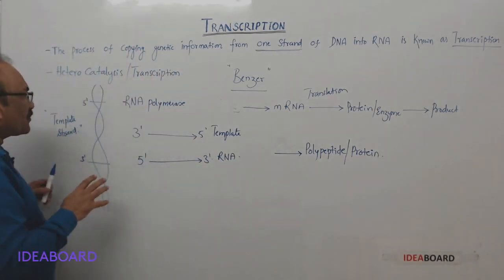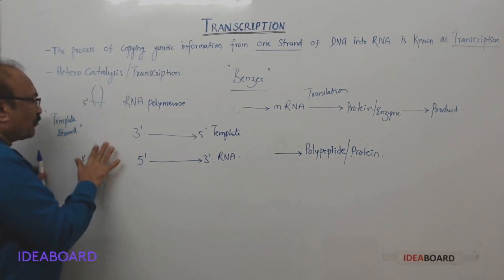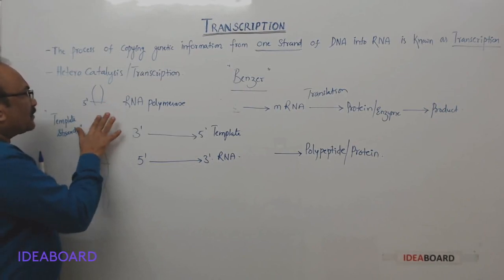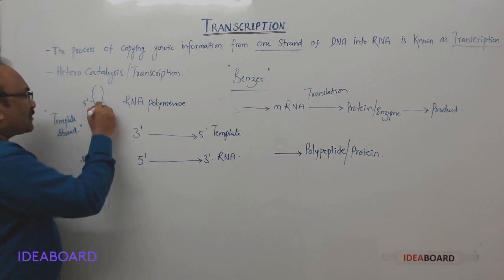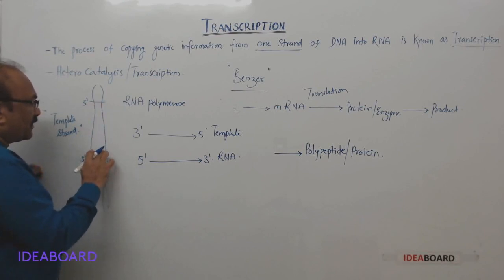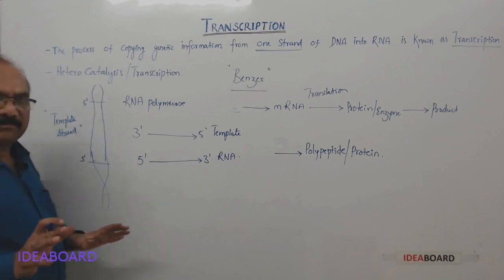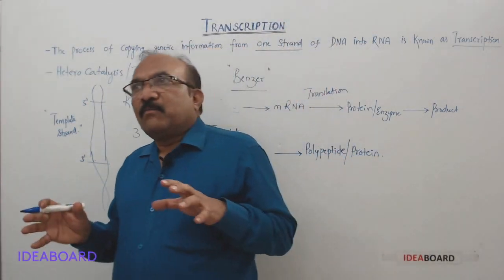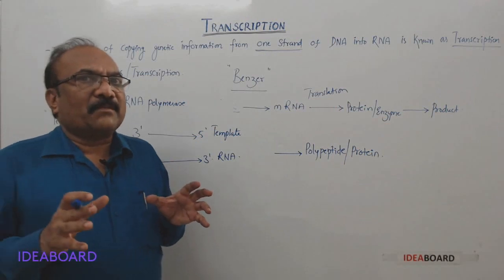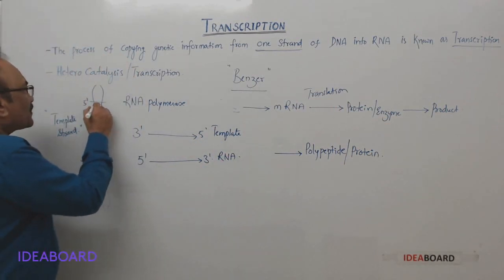One more explanation of why both strands are not behaving as template strands. Imagine that these two strands are unbound and separated, and both are behaving as template strands and are transcribed simultaneously.